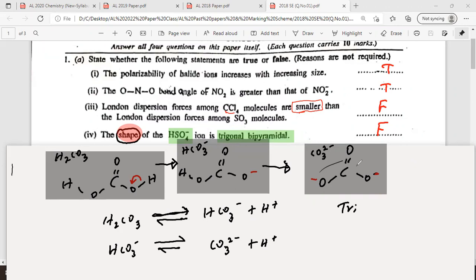The carbonate ion is also trigonal. When there are only 3 sigma bonds and no lone pairs, therefore this is trigonal planar. All 3 are trigonal planar, around the carbon atom.